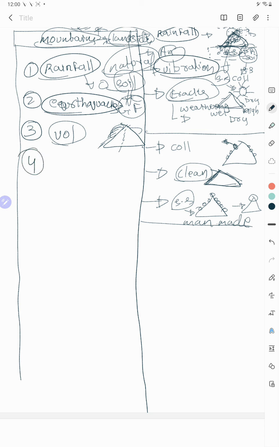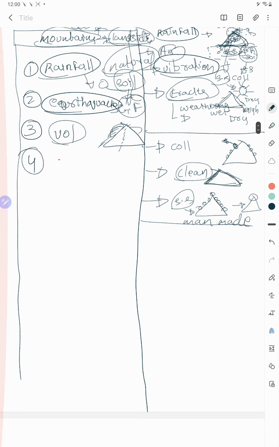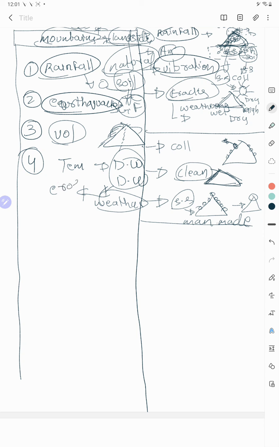The fourth one, temperature difference. Same temperature difference, dry and wet, leads to what? Weathering. What type of weathering? This is known as exfoliation weathering. This makes it vulnerable to erosion. So if a high amount of rainfall occurs, obviously again landslide vulnerability will increase. The same reasons, right?